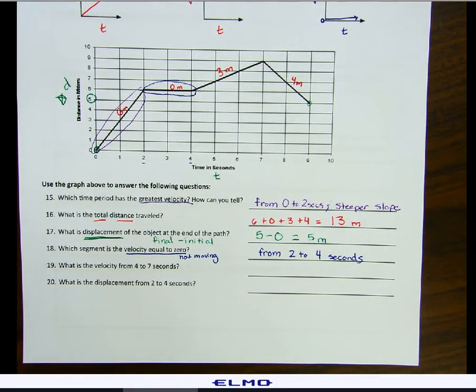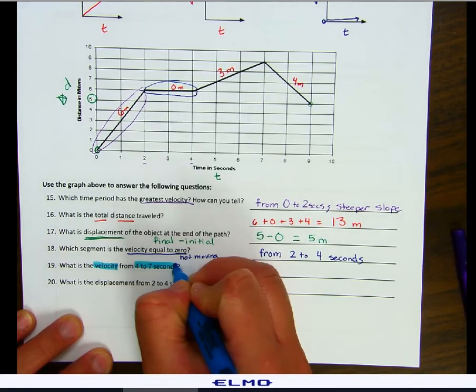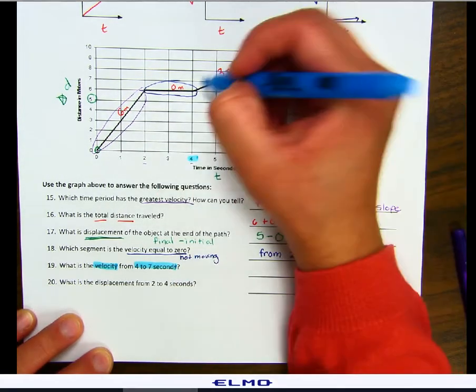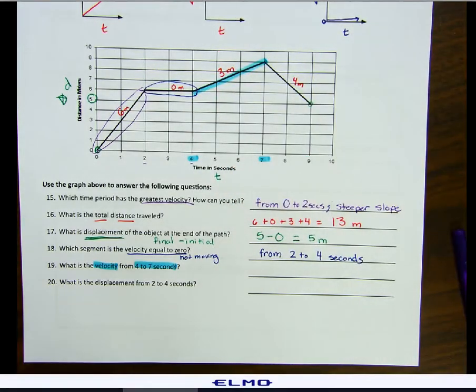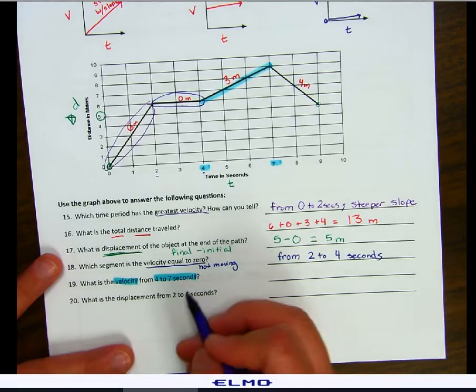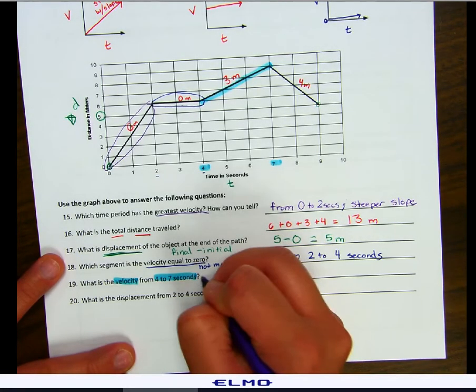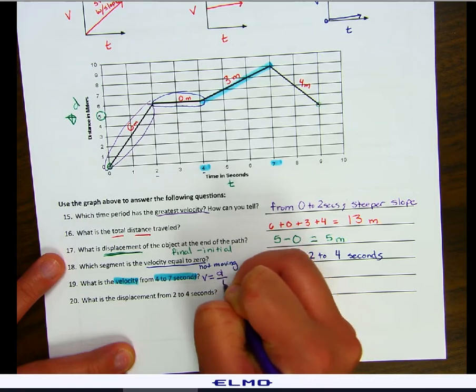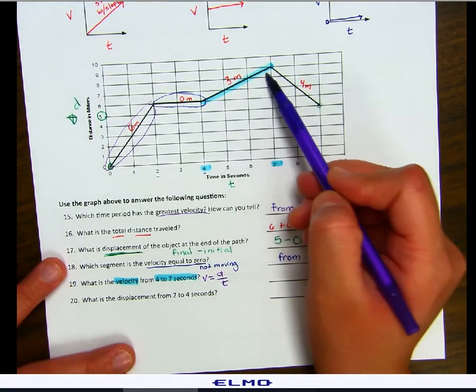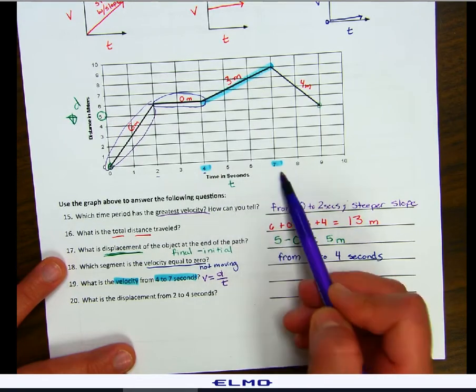Number 19, what is the velocity from 4 to 7 seconds? So on this one, we want the velocity from 4 to 7 seconds. So from 4 to 7 seconds, this is what we're doing. Velocity is going to be distance over time. Our distance traveled over our time interval.